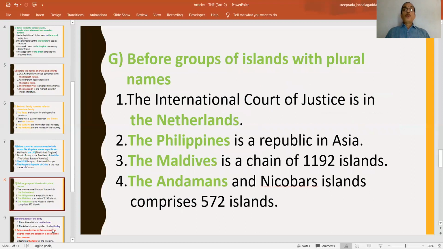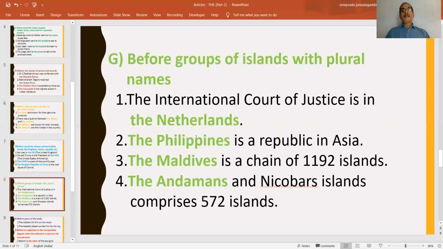Similarly, before groups of islands with plural names, for example, what are these plural names? The International Court of Justice is in the Netherlands. So Netherlands, it is a group of islands, not a single country. That's why we have to say the Netherlands. The Philippines is a republic in Asia.